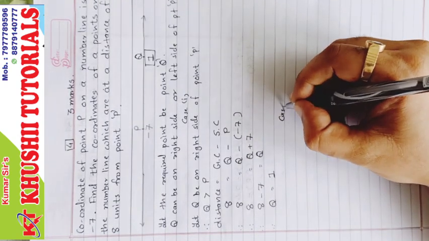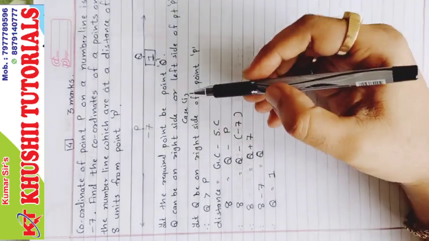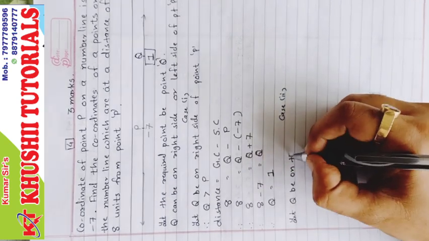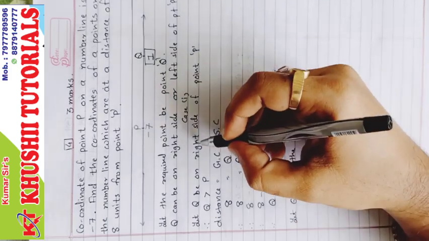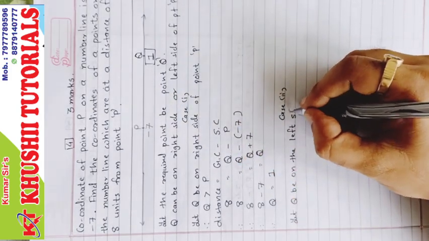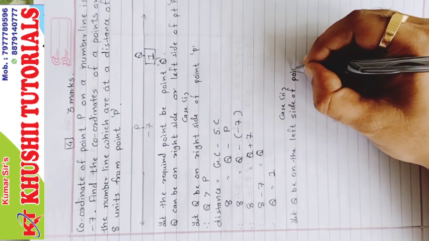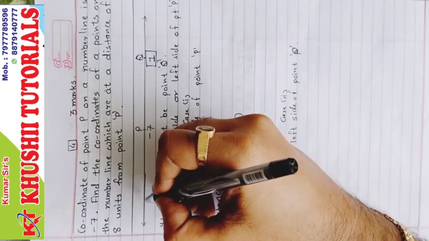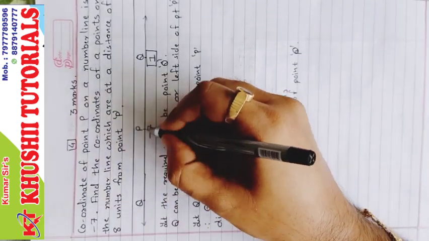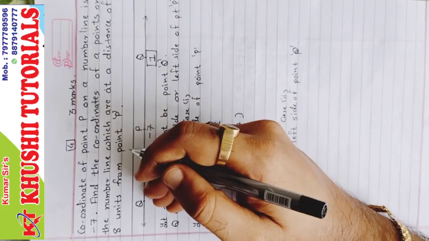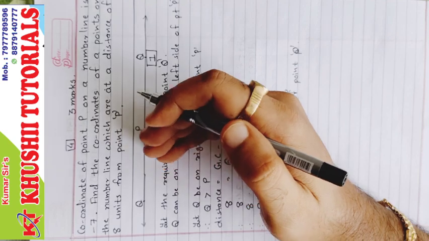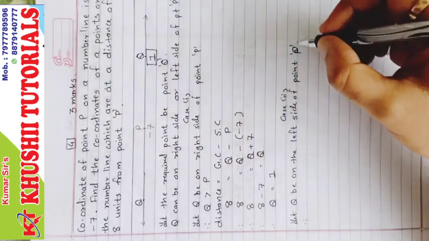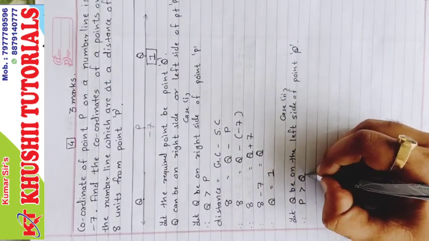Now case 2. Let Q be on the left side. Earlier we assumed that Q is on the right side of point P. Now we will assume that it is on the left side of point P. Correct? Therefore, now if Q is on the left side, P will be greater. Why? Because the point which is on the right side is always greater. So P will be greater.